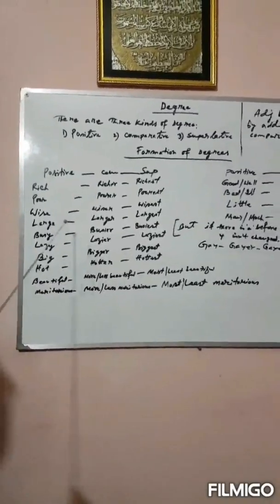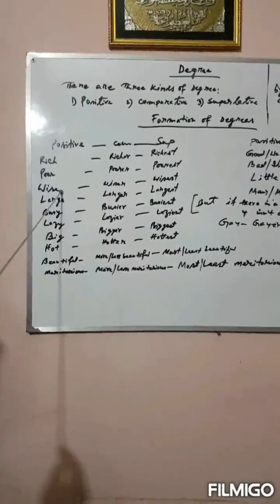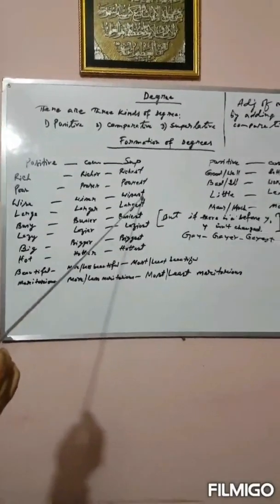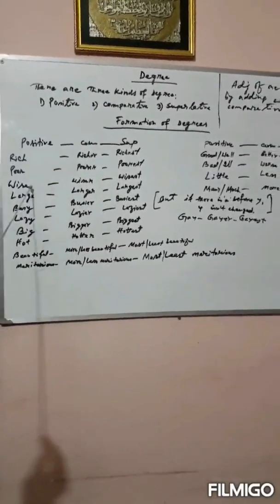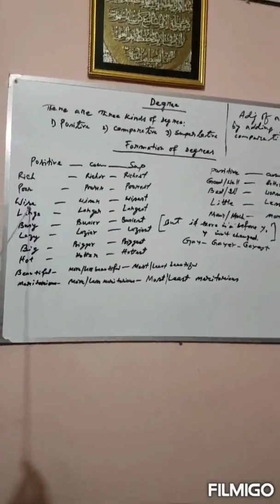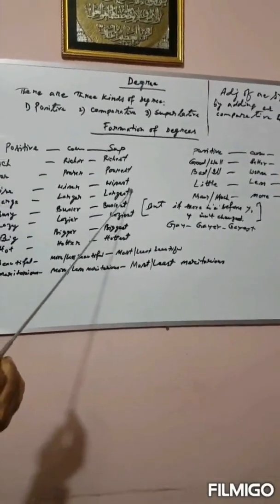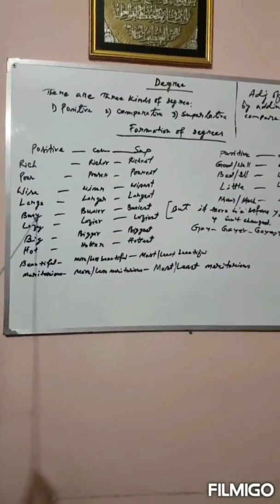But when the positive form ends in e, then r and st are added. Suppose wise, wiser, wisest. There is e at the end of this word. That's why r and st have been added here. Similarly, large, larger, largest. Now, positive degree with y.